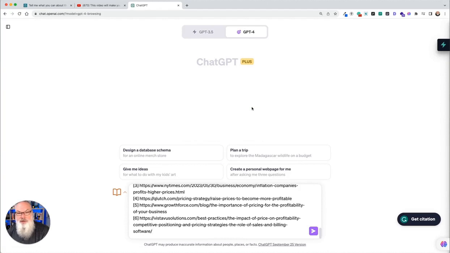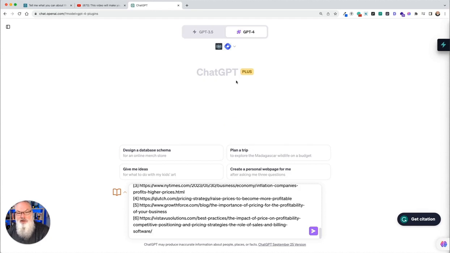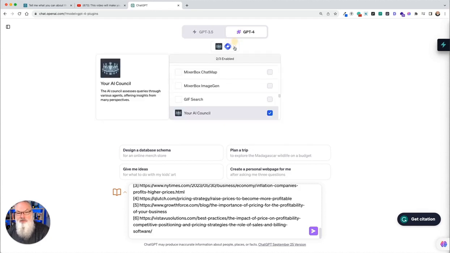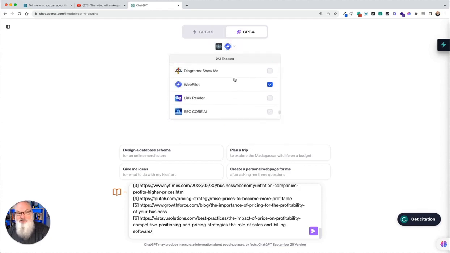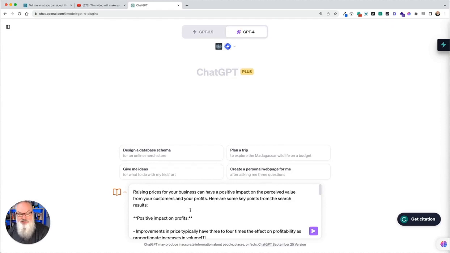That's a newer feature. If you don't, at the time you're watching this, have that, if you go down to plugins, you can also turn on the web plugin here. So you can use either one there. I guess for simplicity, I'll leave that on. Either one will work. But since we have our sources in here, we'll do that.